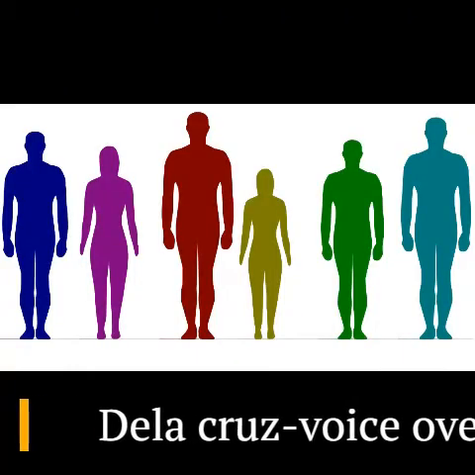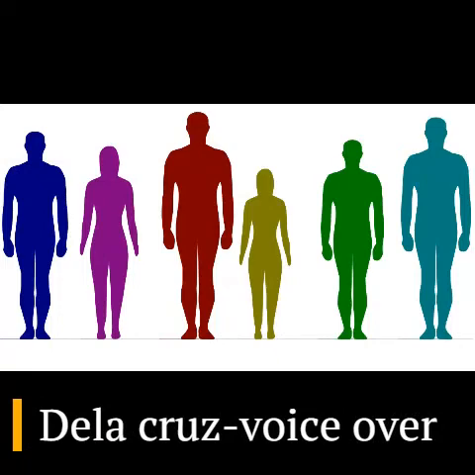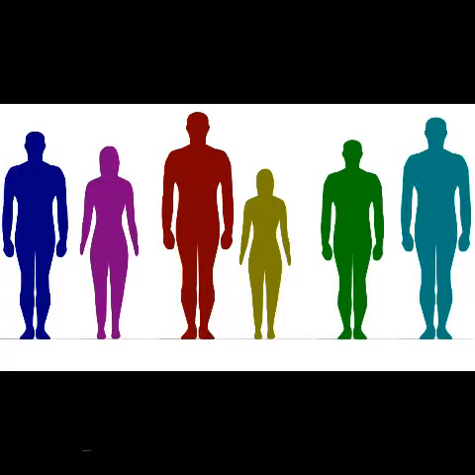An example of heredity is the physical trait. It is the characteristic of one's physical makeup. For example, the identical twin.